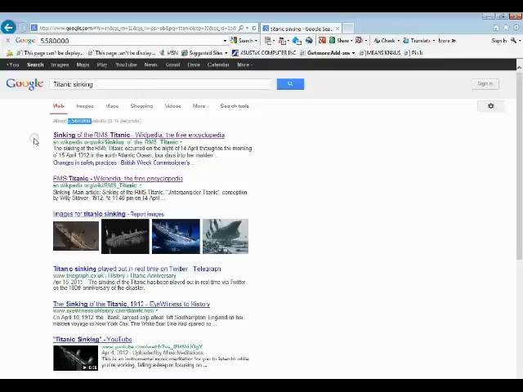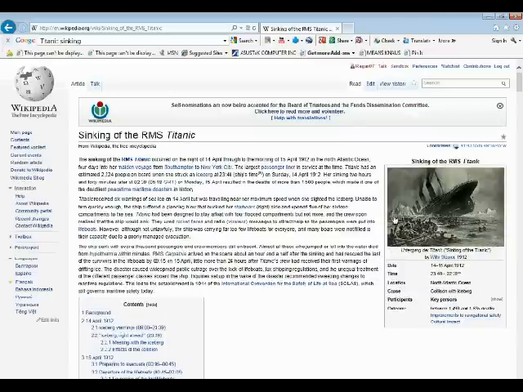Now, one of the things that pop up, and most of y'all are going to get this, is Wikipedia. Wikipedia is one of the links that will always be towards the top when you Google any words into Google, any of your conflict or your research topics. Now, we're going to talk about Wikipedia for a second, so I'm going to go ahead and click this first link. Wikipedia is not necessarily a bad place to start, but it is definitely a website that you are not allowed to use as a reliable source. Like I said, good place to start, but not reliable.